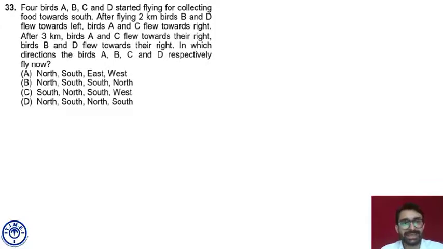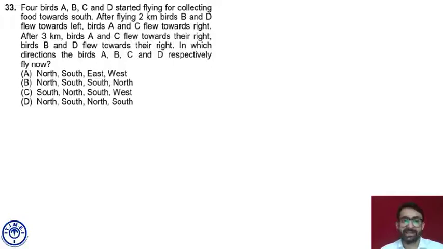Four birds A, B, C, D started flying, collecting food towards south. After flying 2 kilometers, birds B and D flew towards left. From south to left, the direction is east. A and C flew towards right. From south to right, the direction is west. After traveling 3 kilometers, birds A and C flew towards right.